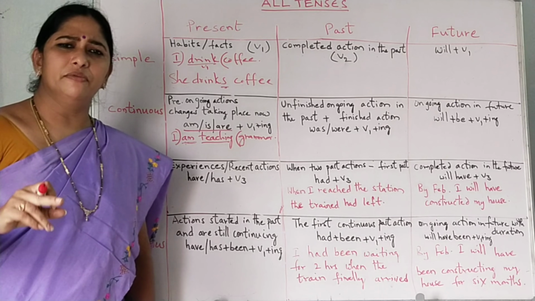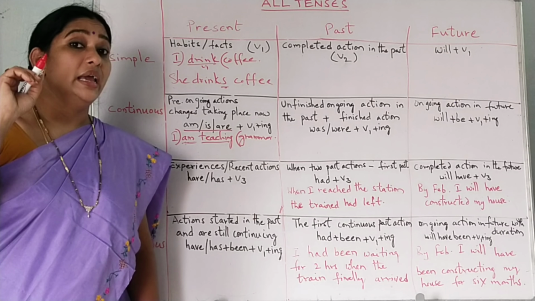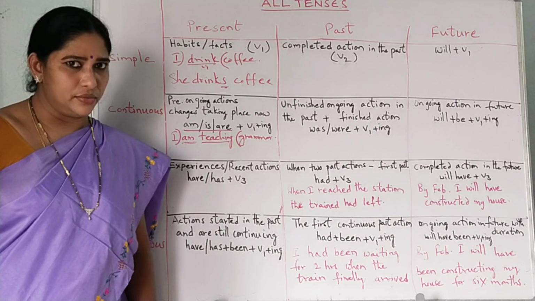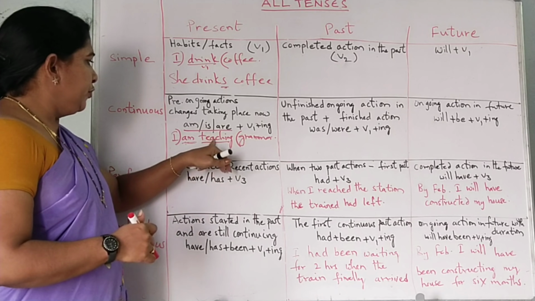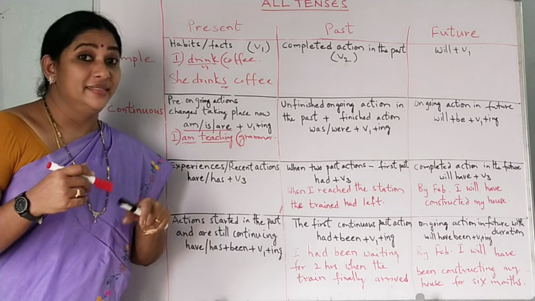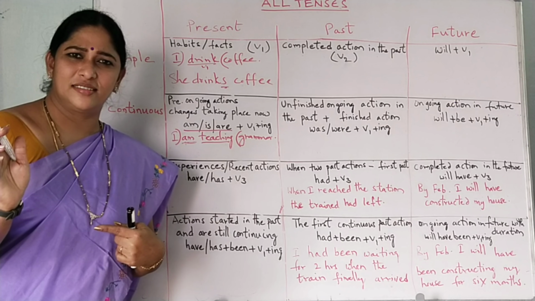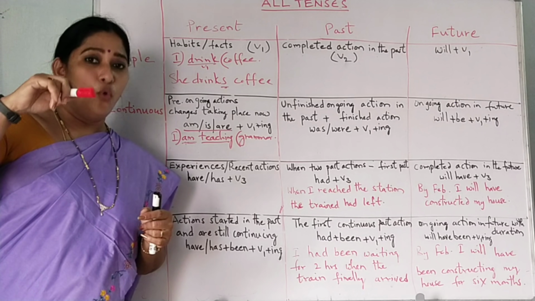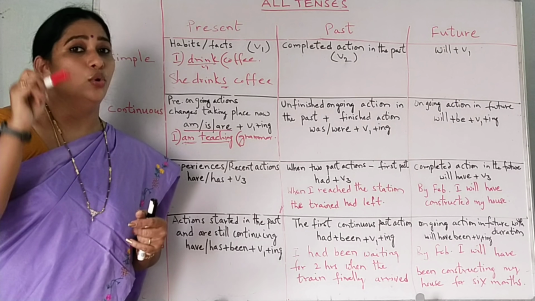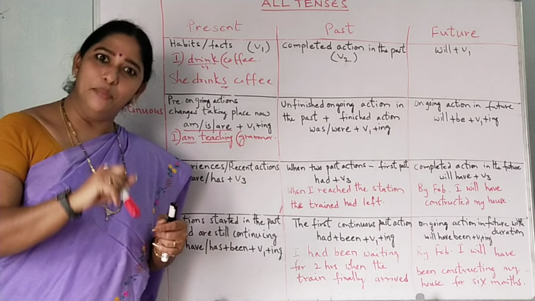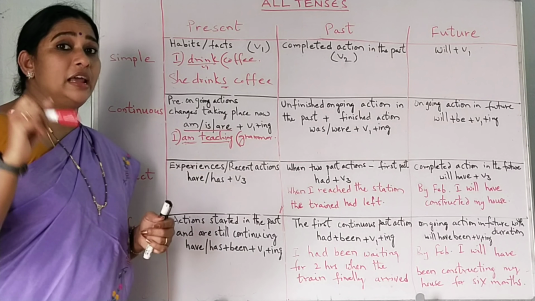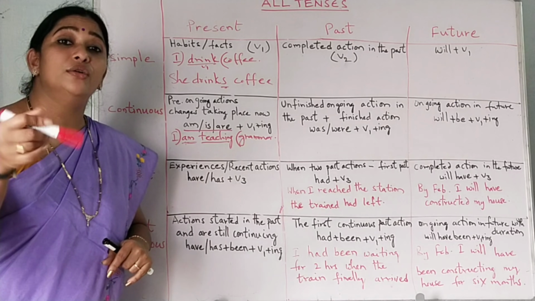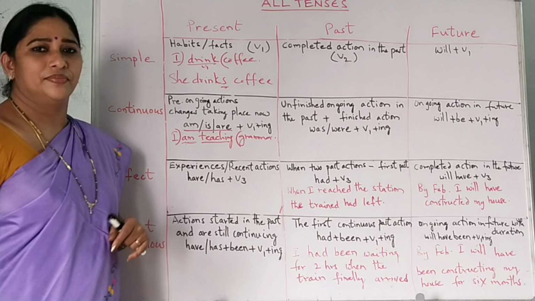And coming to the helping verb, it plays a major role in identifying the tense of the sentence, not the main verb. See, teaching. If you keep was here, was teaching, the tense of the sentence completely changes. I was teaching grammar, it goes to past continuous. So what is deciding the tense? Only the auxiliary, that is the helping verb. Am is the helping verb. Am is telling that that is in the present tense. Teaching, continuous. Present continuous. Got it?